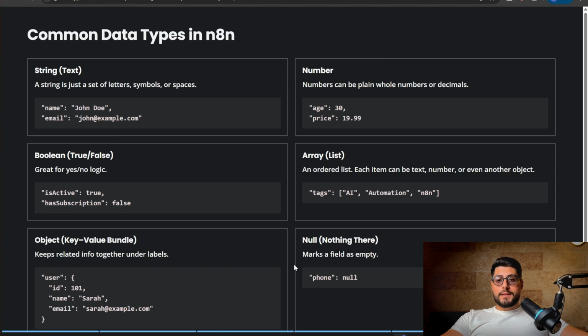These are the common data types in n8n. These are the data types we're going to be dealing with while building agents and automations.